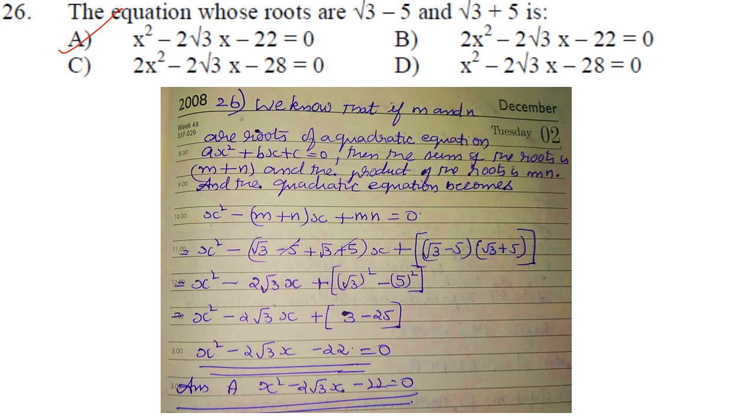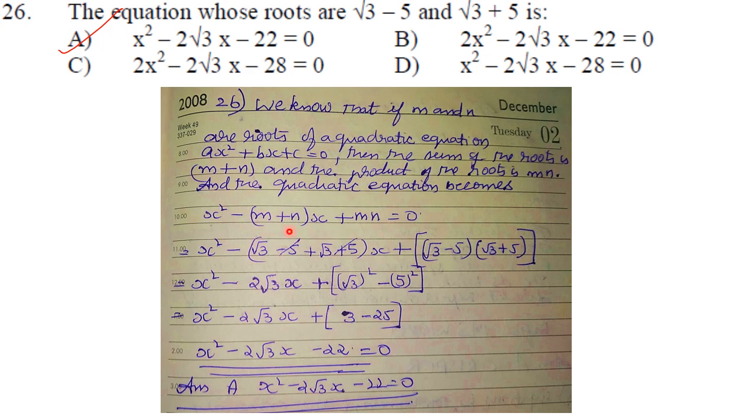The equation whose roots are root 3 minus 5 and root 3 plus 5. We know that if m and n are the roots of a quadratic equation ax square plus bx plus c is equal to 0, then the sum of the roots is m plus n and the product of the roots is mn, and the quadratic equation becomes x square minus (m plus n)x plus mn is equal to 0.